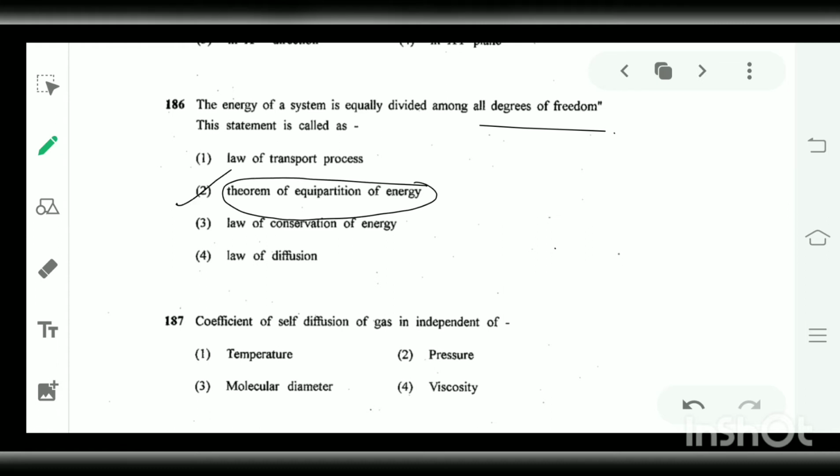And for equipartition of energy of gases, the internal energy U is related as half times degrees of freedom f into kT. I will simply write it as half kT, or you can say that if n moles are there, then it is n by 2, half kT. So this is the equipartition theorem of energy.